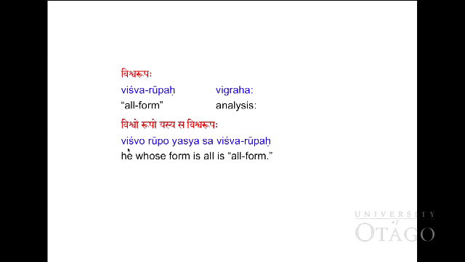We can take out sandhi as vishvam rupam yasya sa vishvarupah. So Vishvarupah here is a Bahuvrihi compound modifying sa. So he, whose form is all, is all form, Vishvarupo, or Vishvarupa.